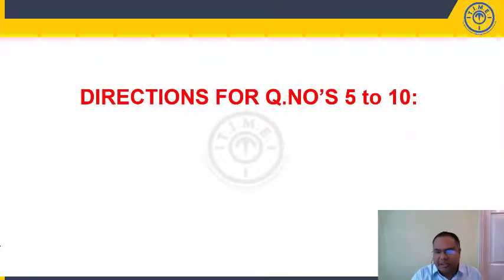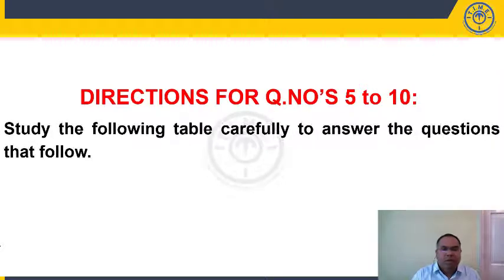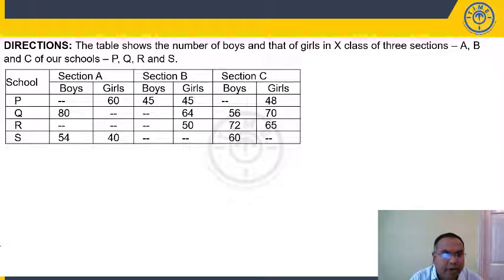Right? Directions for questions number 5 to 10. Study the following table carefully to answer the questions that follow. Okay. This is your missing data table. We have discussed it at the beginning. It is slightly moderate and calculation based, but just look at the given data. The table shows the number of boys and girls in 10th class of 3 sections, A, B and C, of 4 schools.